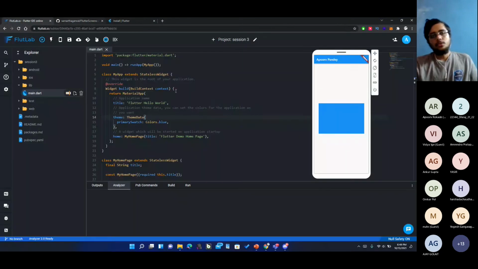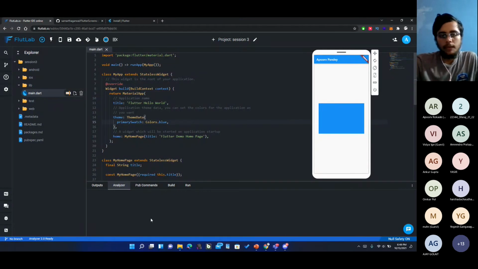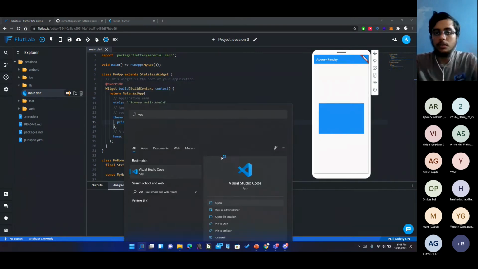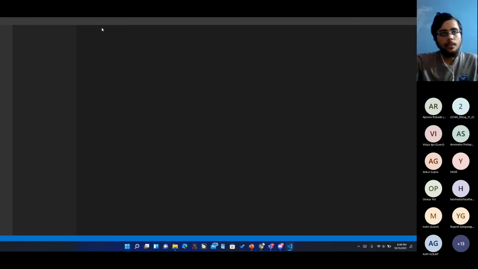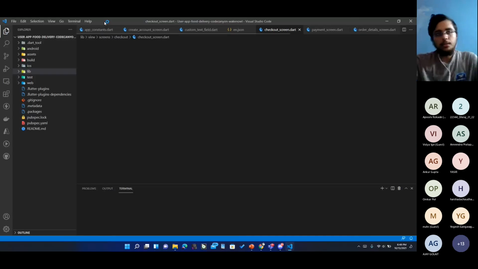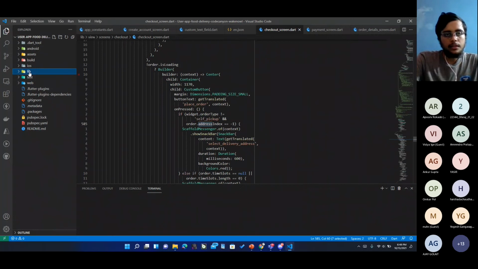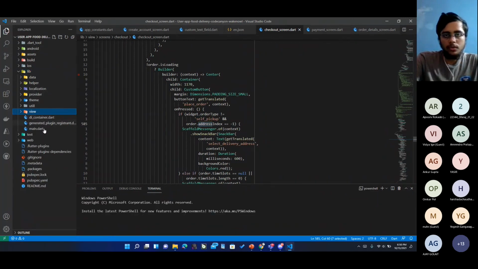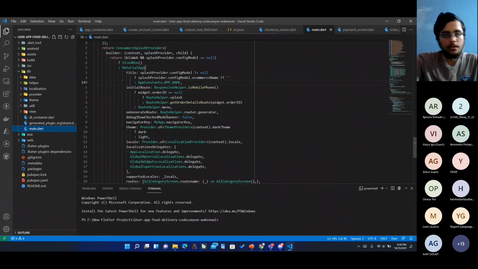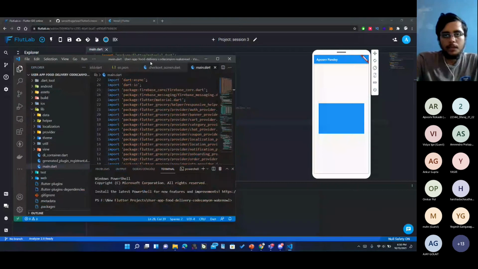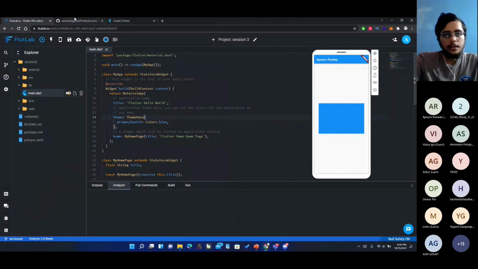Okay, so this is another thing I want to talk about right now. This is the option where we are running this Flutter application on a web editor. This is an online editor. What if we want to have some local options like VS Code? Here I have VS Code installed in my system. So you can also set this up locally using Android Studio or VS Code. There are two options available to you. This is a Flutter project that I have opened right now. You see it has lots and lots of code, but that is not our primary concern. So yeah, you can set it up locally as well.